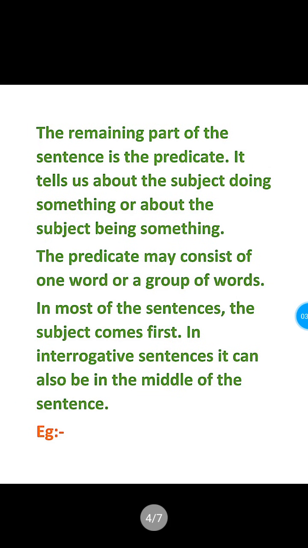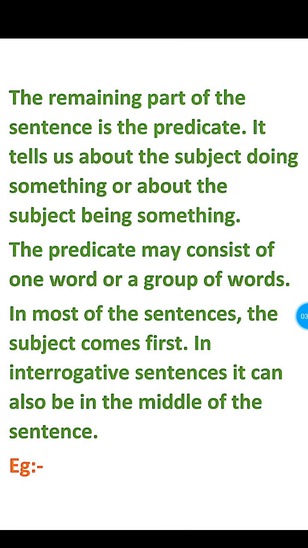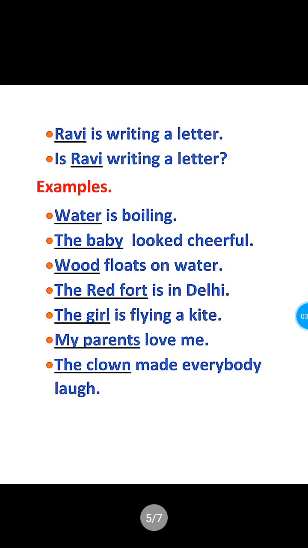And already I said, in most of the sentences, the subject comes first. In interrogative sentences, it can also be in the middle of the sentence. Okay. Now, let us see these two examples. Ravi is writing a letter. Second one, is Ravi writing a letter?